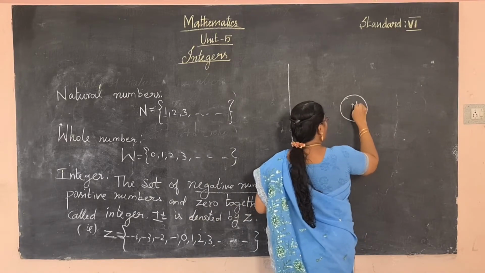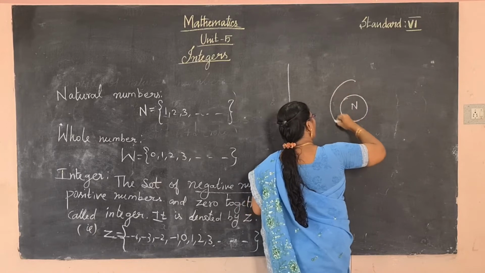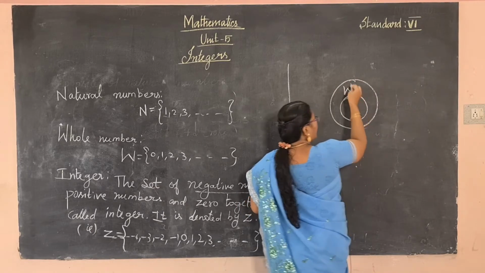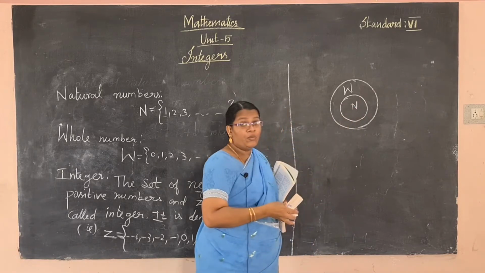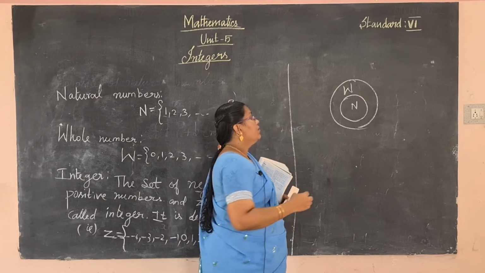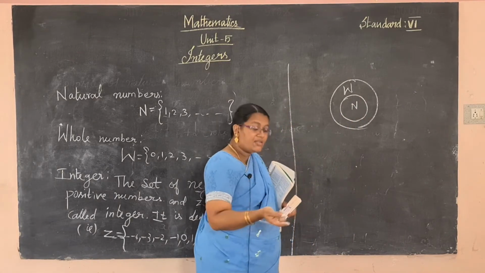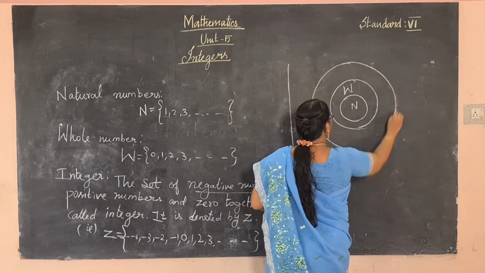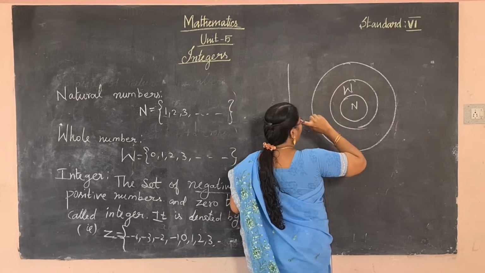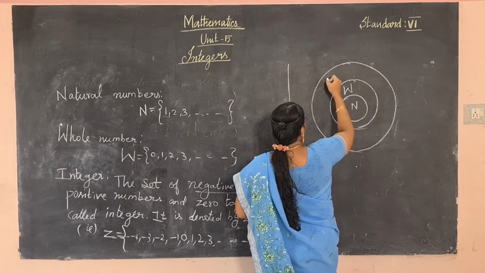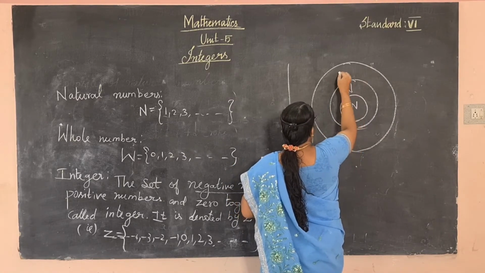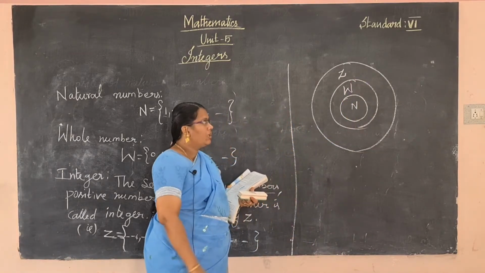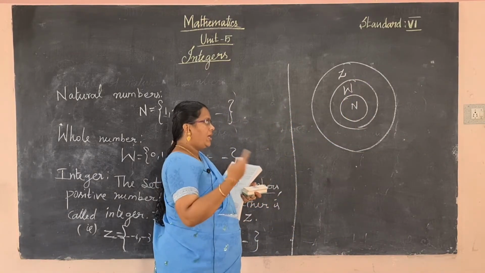So first one, natural numbers. The whole numbers contain the natural numbers. Is it? So whole numbers contain natural numbers. Integers contain the whole numbers, okay, with negative numbers. This is Z. That is Z. Okay, you will learn more in the higher classes.